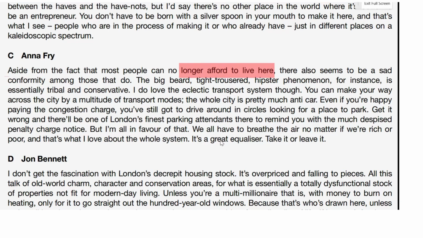So it's really just about this first part: most people can no longer afford to live here. Again, this is about expense. If you're trying to find somewhere in London, you're going to be paying for the privilege. So this agrees very much with A. Perhaps B is going to be our answer. Let's remove that for a moment and have a look at D.